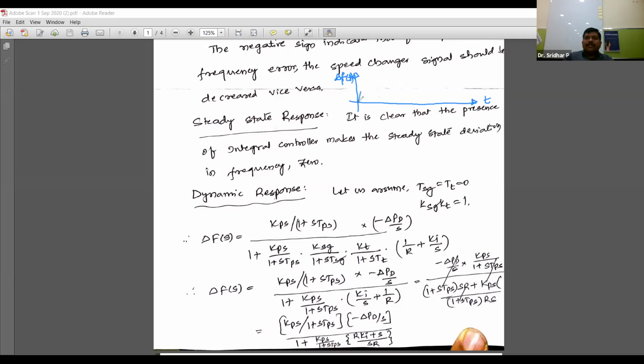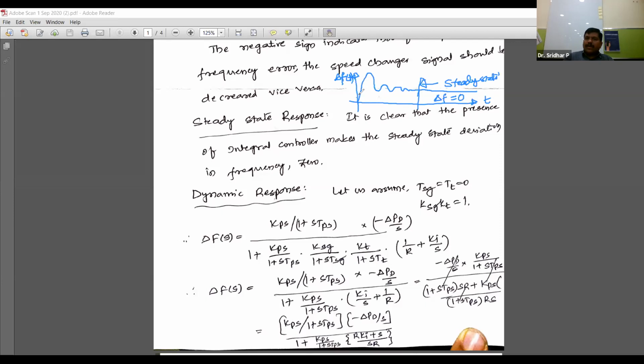So initially there may be large oscillations, but after some time these oscillations may die out. Let us assume from here onward the oscillations have completely died out. So this period is nothing but the steady state period. In the steady state period, whatever the delta f value, that is straight away 0. This is done because of the PI controller.